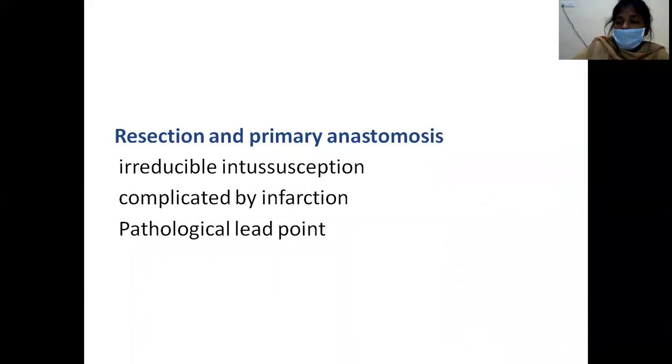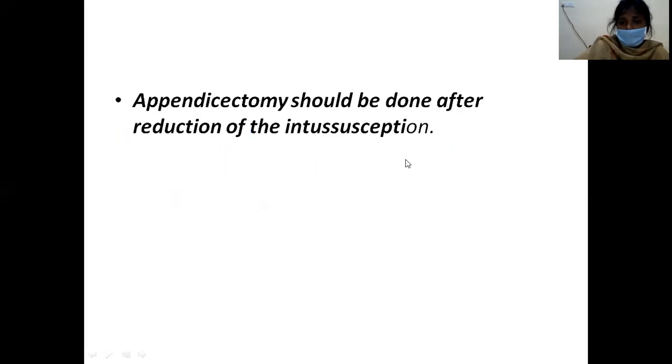So, coming to the treatment of intussusception, one is the non-operative method, that is reduction with the help of hydrostatic or pneumatic enemas. The second one is surgery. In surgery, after opening the abdomen, you have to try to reduce the intussusception. Once it is reduced and the bowel is viable, then you can close. If it is not viable, or if you identify any pathological lead point, in such a case you have to plan for resection, that is cutting and doing the primary anastomosis, suturing again.